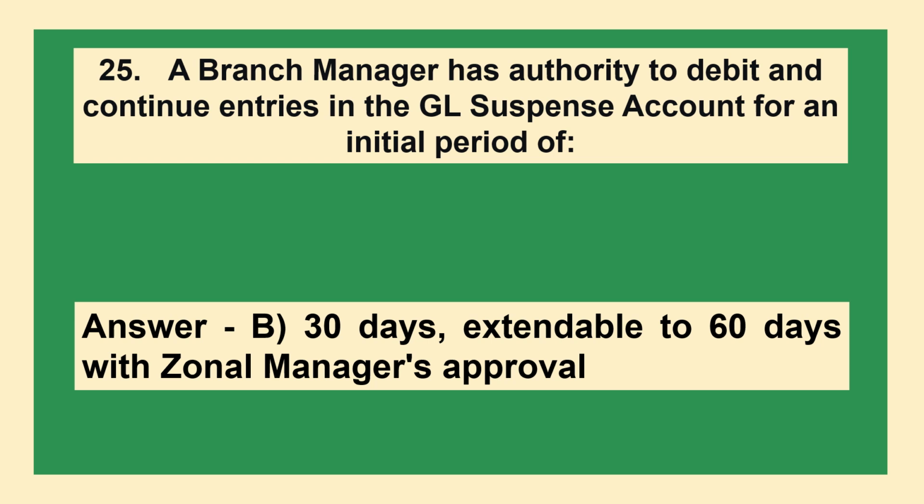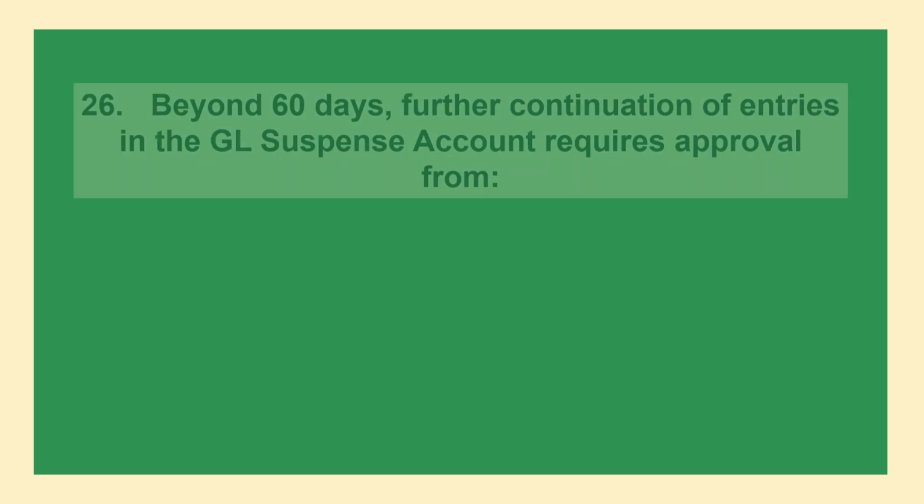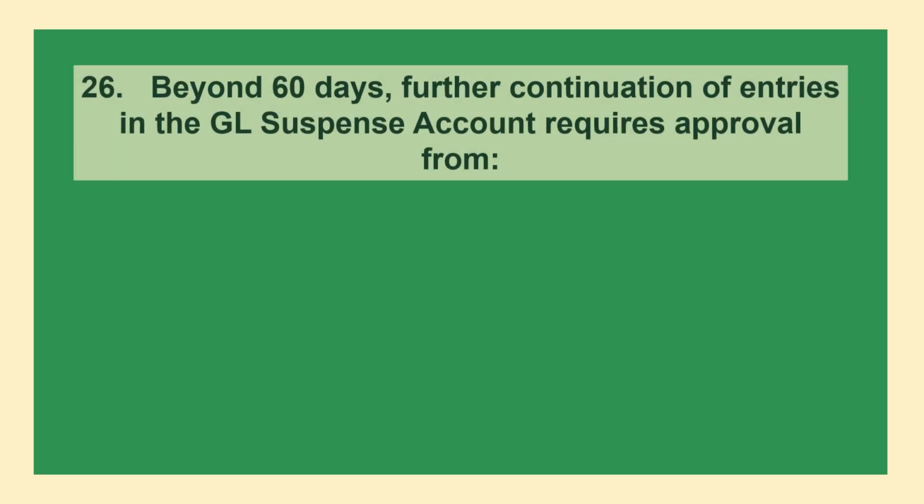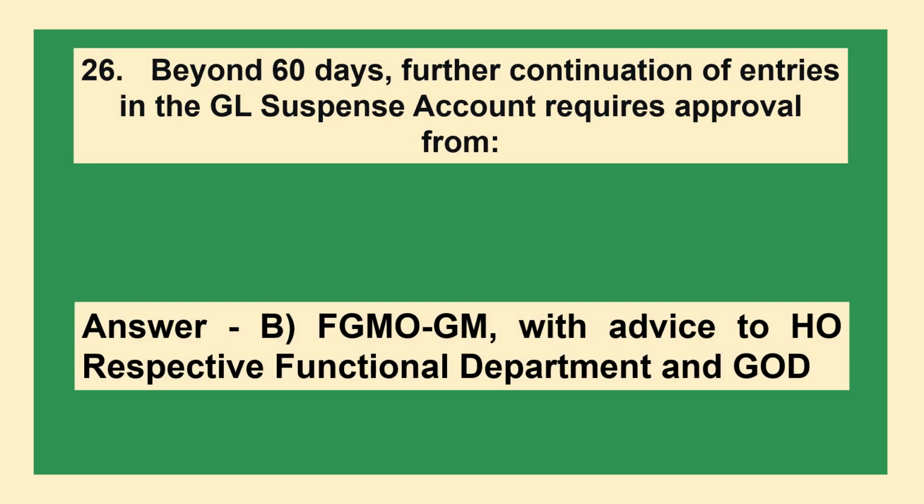The answer is option B, 30 days extendable to 60 days with zonal manager's approval. Beyond 60 days, further continuation of entries in the GL suspense account requires approval from option A, head office comptroller only, option B, FGMO GM with advice to HO respective functional department and GOD, option C, Reserve Bank of India, option D, statutory auditors. The answer is option B, FGMO GM with advice to HO respective functional department and GOD.